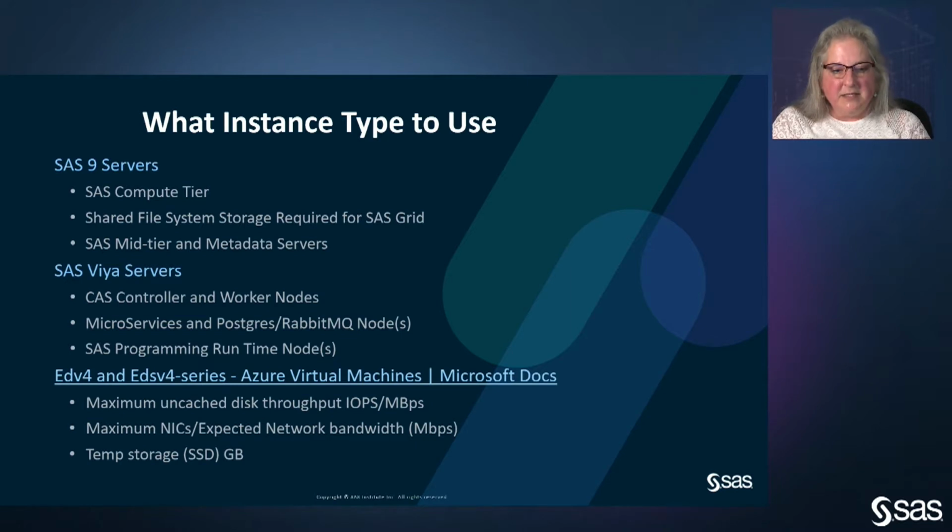A common instance that customers use is the EDS v3 instance. It's a nice instance. It's been around a while, but one of the things that you're going to need to pay attention to is the fact that that instance family can be one of 3 types of Intel processors. It can be a Broadwell, it can be a Skylake, or it could be a Cascade Lake.